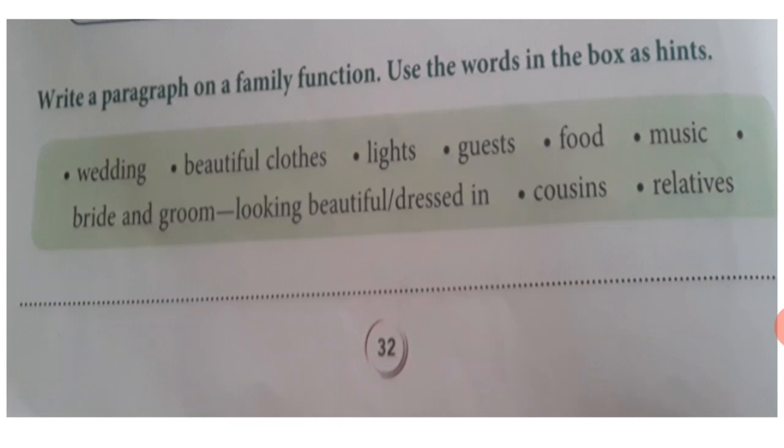Wedding, beautiful clothes, lights, guests, food, music, bride and groom looking beautiful or dressed in, cousins, relatives. So, using these words in the box, you have to write a paragraph, and the title of the paragraph is Family Function.